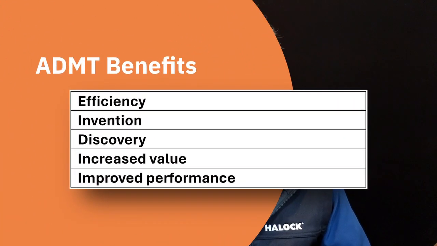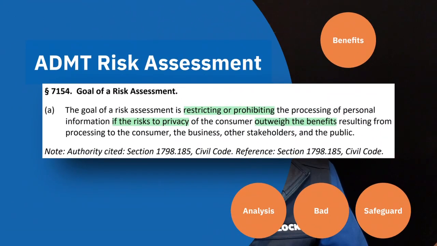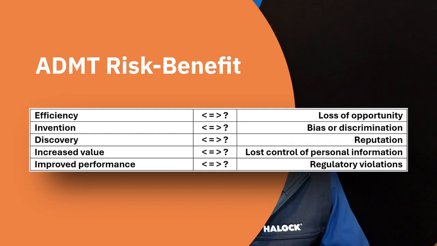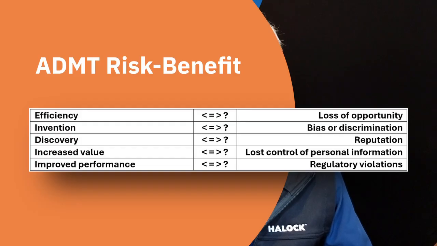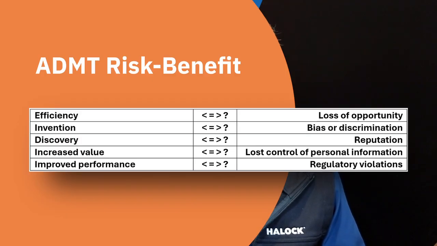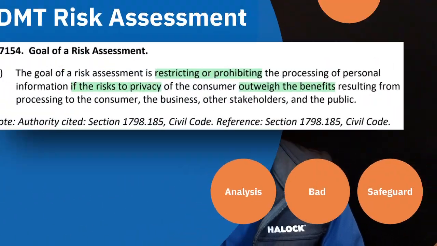You see, when most organizations think about using these automated decision-making technologies, they're thinking about the efficiency, the invention, the discovery, the increased value, or the improved performance. All of those are valid to be thinking about, but we also have to think about the risks that we pose to the public when we do these things. So we can actually inflict, without thinking it through, the loss of opportunity, bias or discrimination, reputational harm, lost control of personal information, or even regulatory violations.